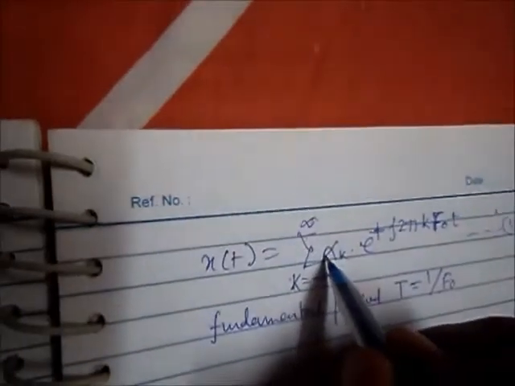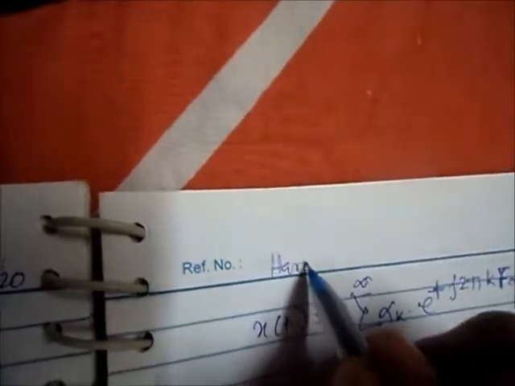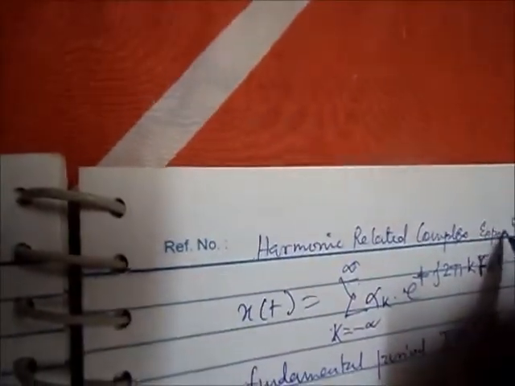Now we use this summation. Why? Because this is a representation in harmonic related complex exponential form.